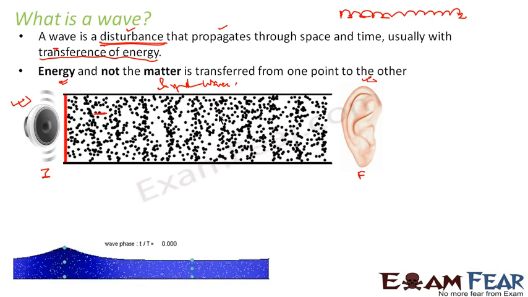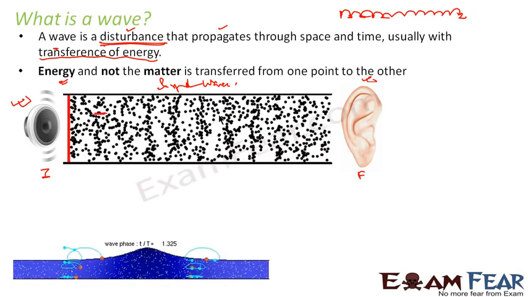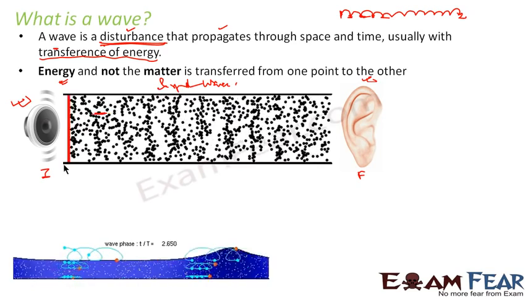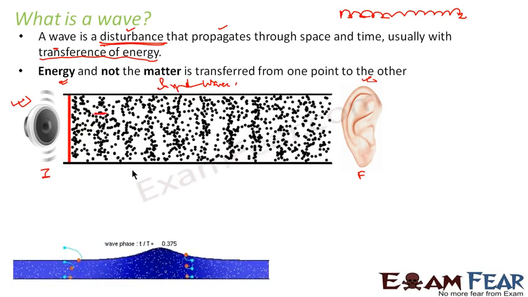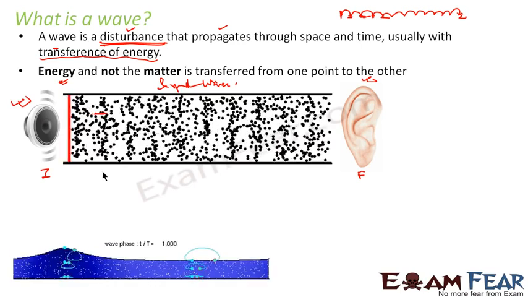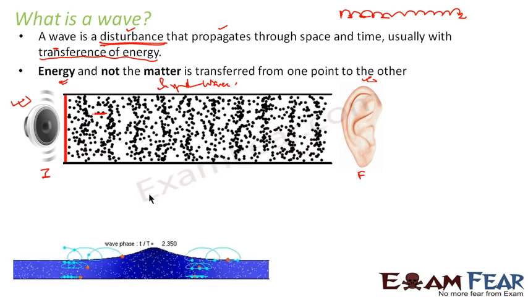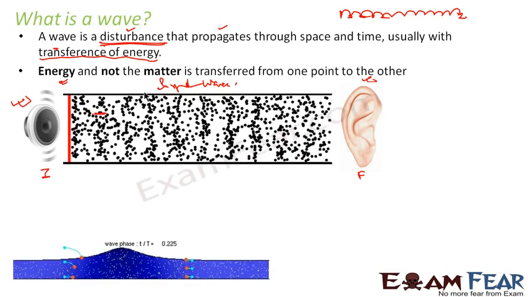Not only this, if we take the next example, here you can see that it is a kind of water wave. Even here if you observe, you can see the particle. Here we have marked the particle with a red dot. That particle is not moving with the wave. The particle is just moving in its own position, somewhat in the same way as it was moving in the above diagram.